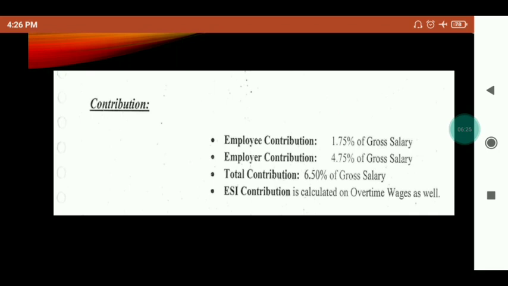ESIC contribution is calculated on an overtime basis as well. Remember that point: ESIC contribution is calculated on an overtime basis as well.